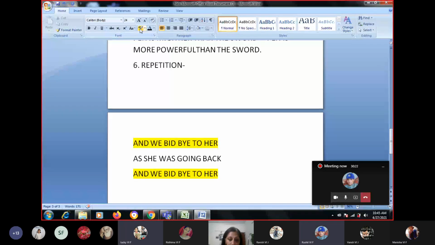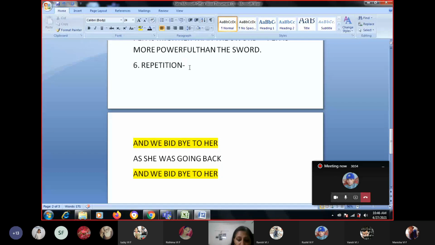Okay, so repetition means repeating any word, any phrase, line, or the whole stanza. The whole stanza can also be repeated. Is it okay? So everybody understood this?